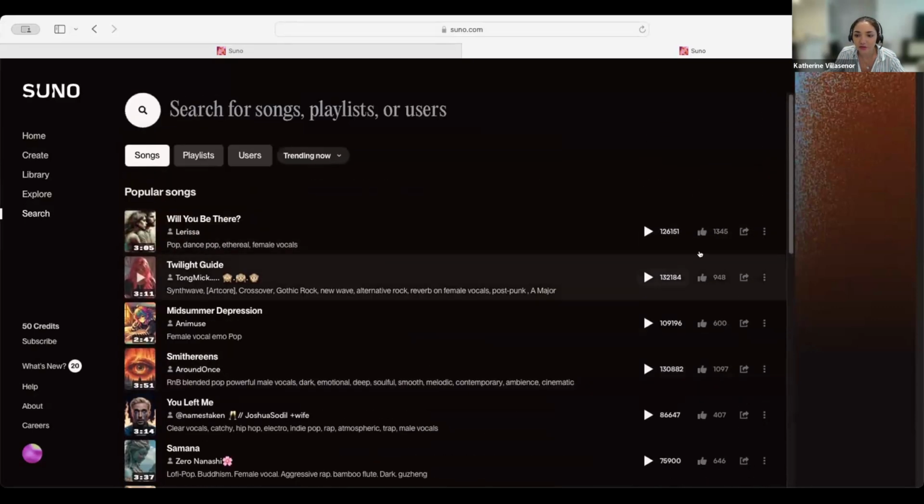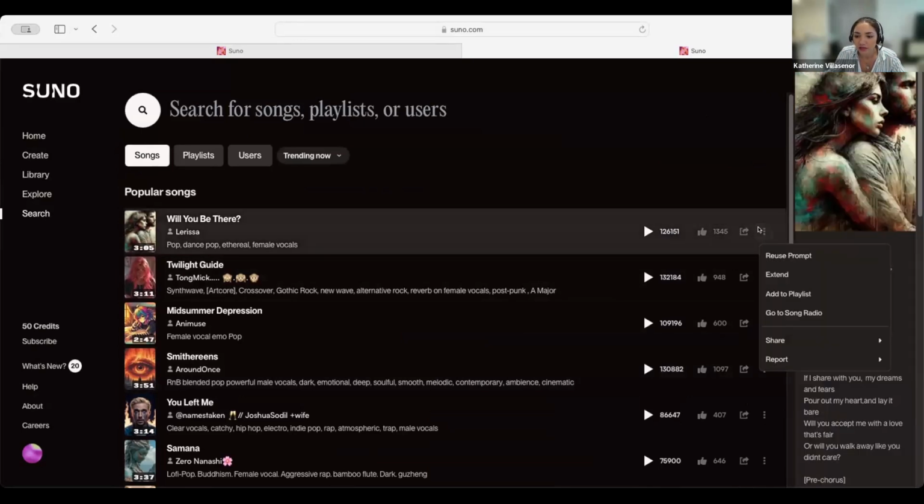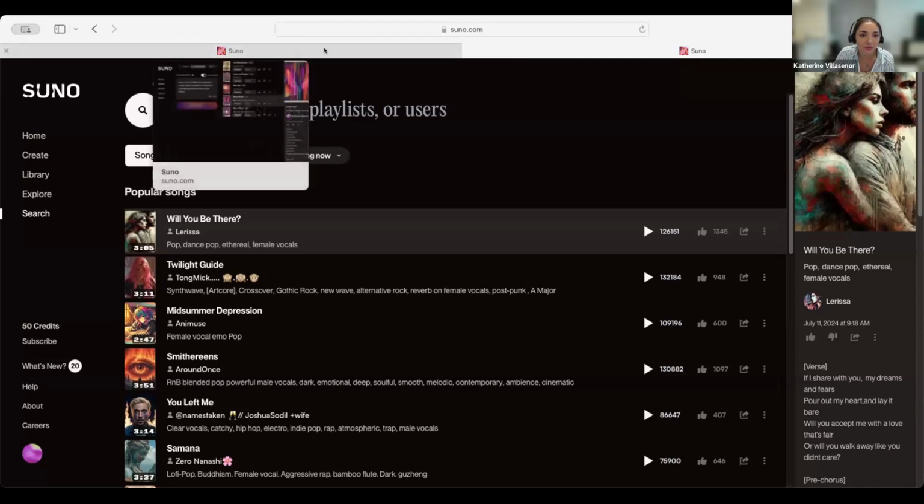And you can also like the songs. You can share them with other people, even if you didn't create them. Or you can extend the songs to make a longer version of them, add them to your playlist, or report if you don't think it's appropriate. So these are the features that the website offers. And like I said, they also have an app version that you can use.